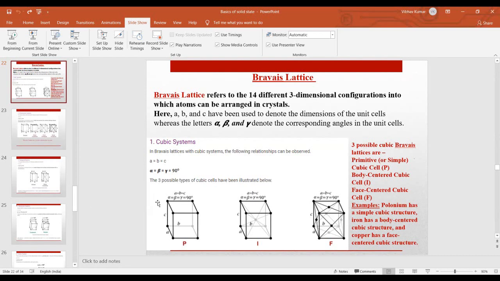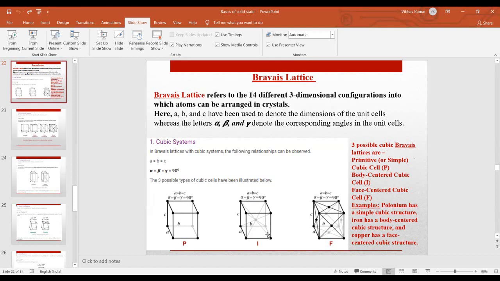These structures are basically parallelepipeds. If a, b, c are equal, this will be a complete cube, and if the sides are not equal, it's a cuboid, which is also a parallelepiped. So it's the same term.